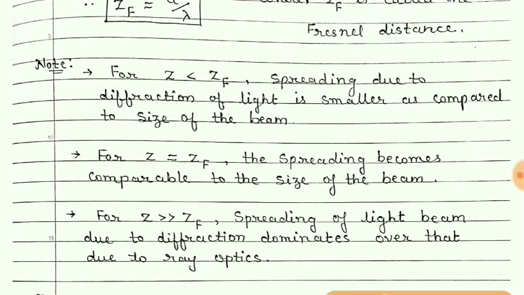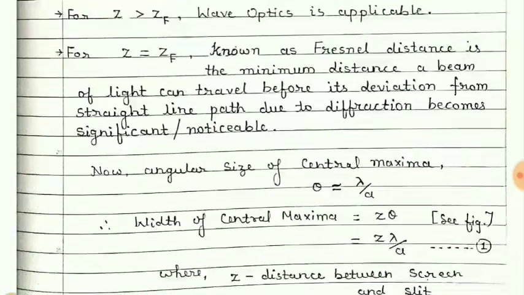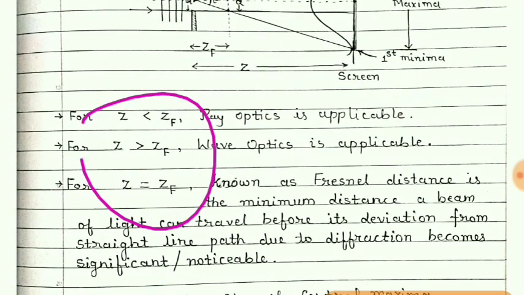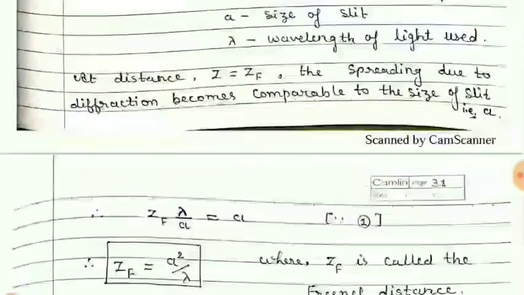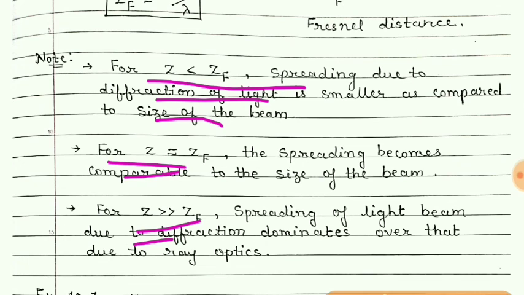Now students, note the conditions: if Z is less than ZF, if Z equals ZF, and if Z is much greater than ZF, then these things I have explained already here. The same thing is written here. So just go through these statements for these three conditions.